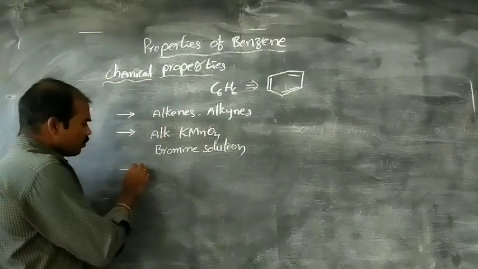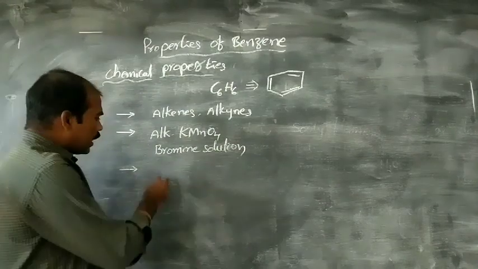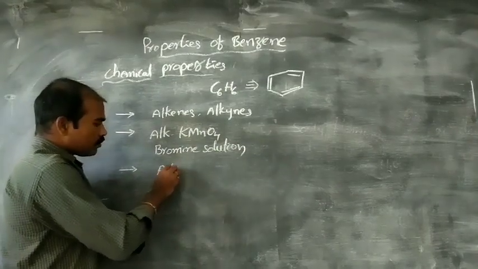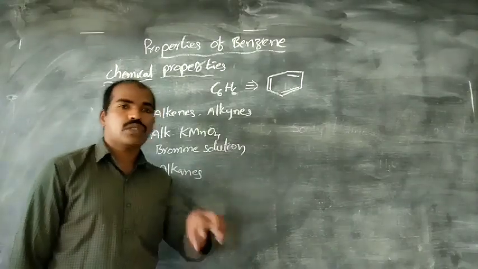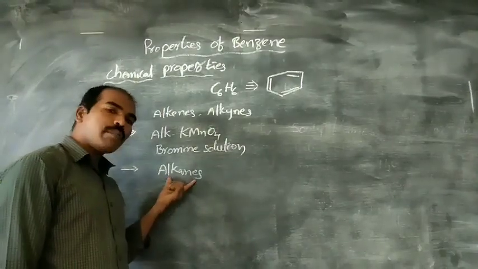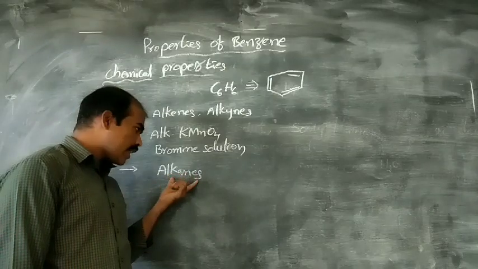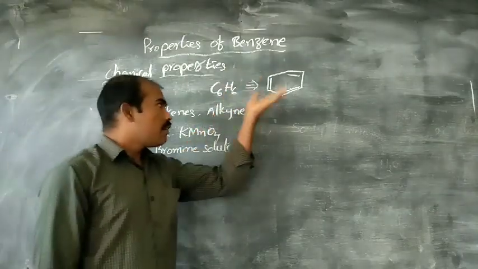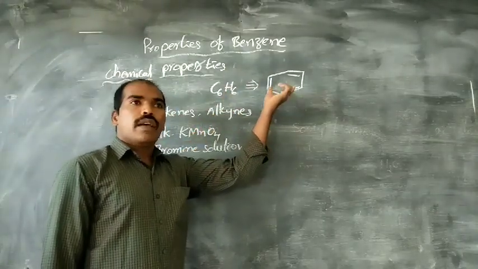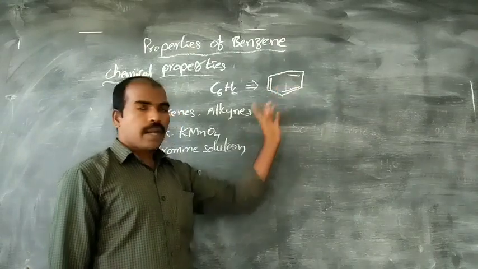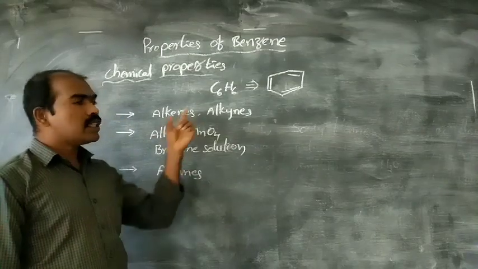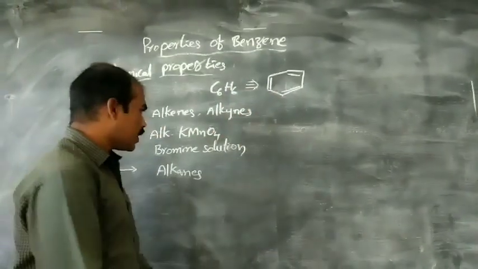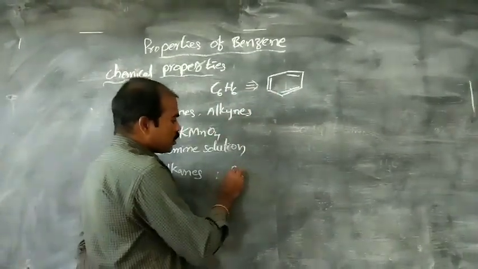Next, alkanes can participate in substitution reactions. Even though benzene contains pi bonds, like alkanes it can participate in substitution reactions.